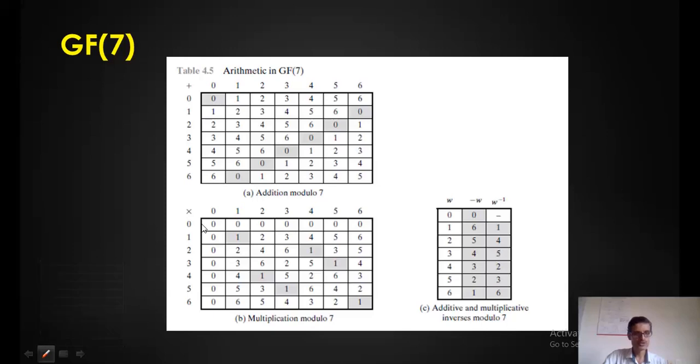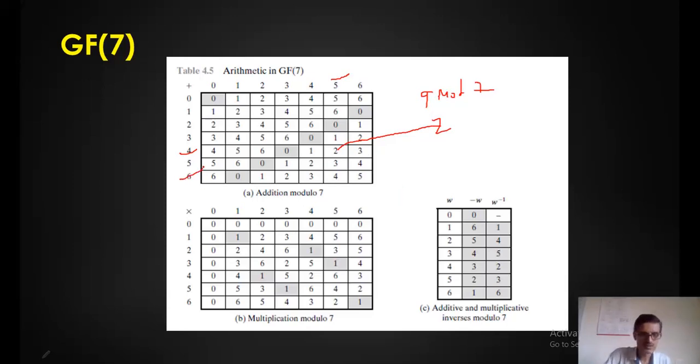So say 4. Okay, fine. Let us say 4, I want to add it with say 5. 4 plus 5 is how much? 4 plus 5 is 9, right? The answer is actually 9. If I reduce that by mod 7, because it's a Galois field of 7, 9 mod 7 is 2, correct? This is the answer here.